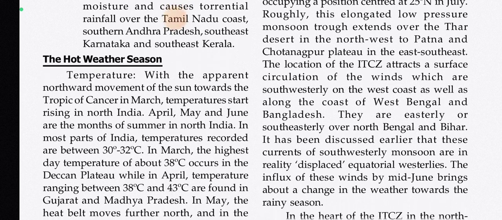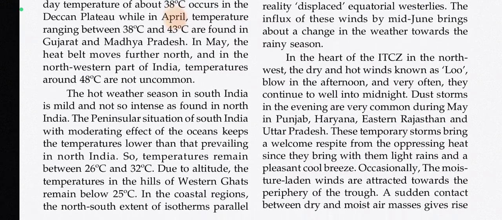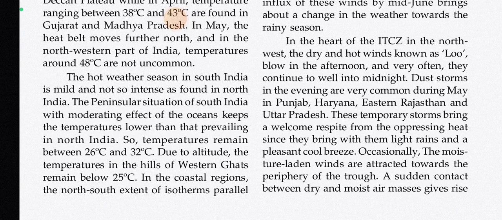The location of the ITCZ attracts a surface circulation of the winds which are southwesterly on the west coast as well as along the coast of West Bengal and Bangladesh. They are easterly or southeasterly over North Bengal and Bihar. It has been discussed earlier that these currents of southwesterly monsoon are in reality displaced equatorial westerlies. The influx of these winds by mid-June brings about a change in the weather towards the rainy season. In the heart of the ITCZ in the northwest, the dry and hot winds known as Loo blow in the afternoon, and very often they continue well into midnight.